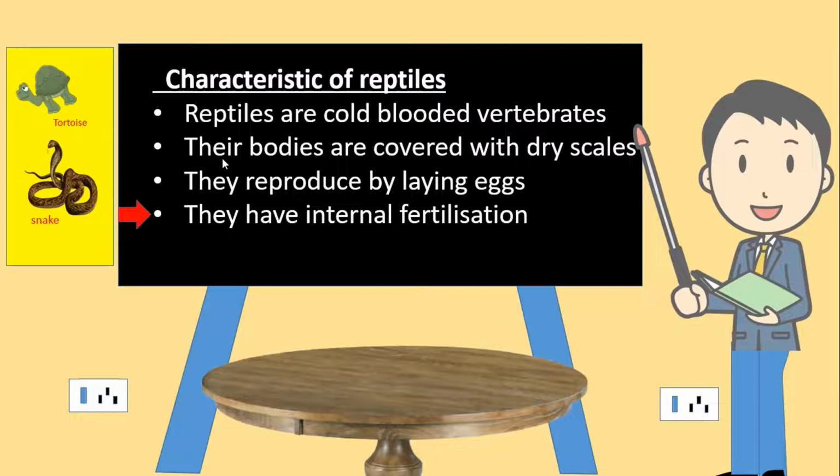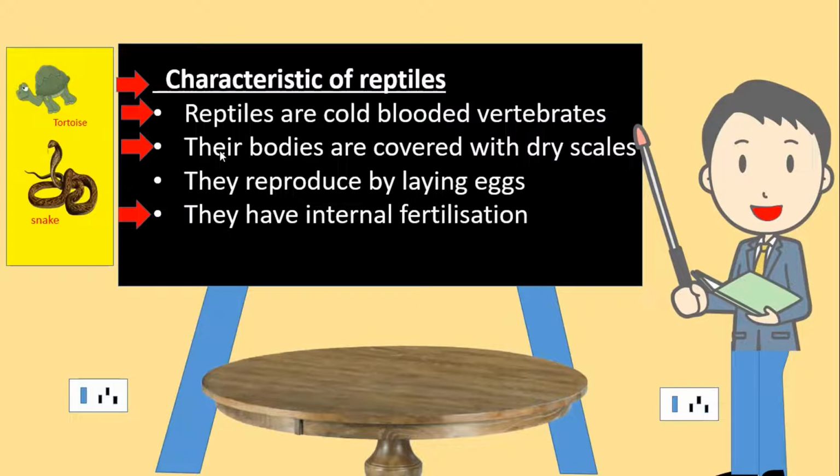This is a continuation on the topic on vertebrates. We looked at the birds and the mammals, and we start by saying that we are going to look at the characteristics of reptiles. Reptiles are cold-blooded vertebrates, which means that their body temperature varies with the surrounding. If it is warm, their blood remains warm, and if it is cold, their blood remains cold.